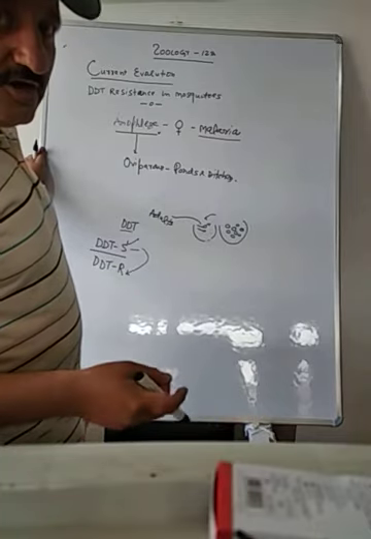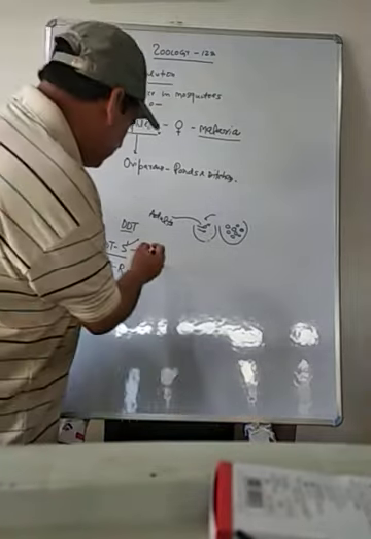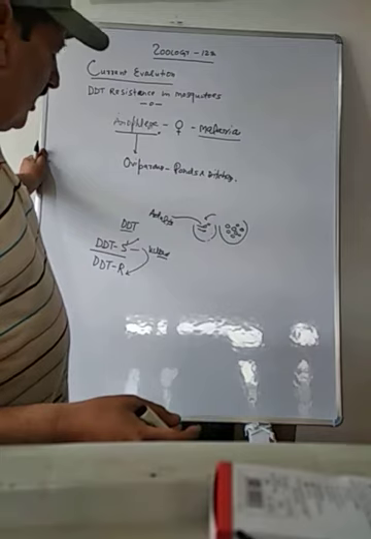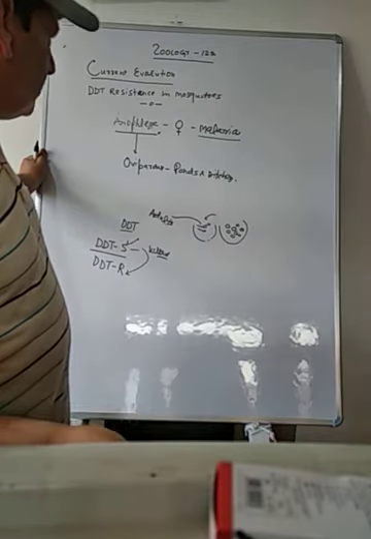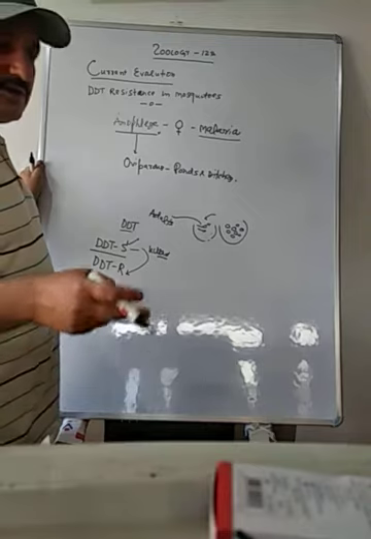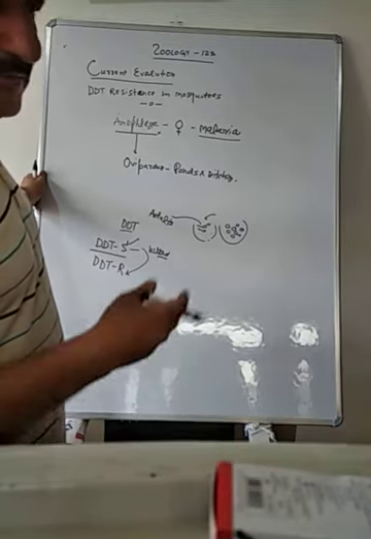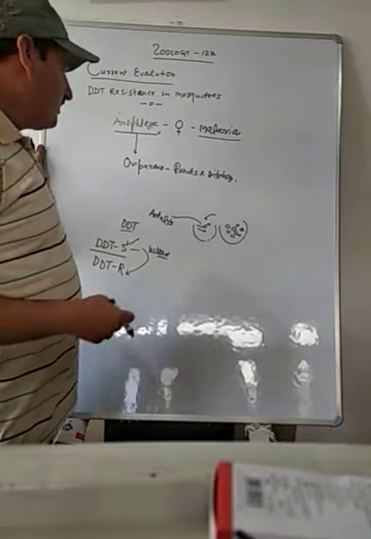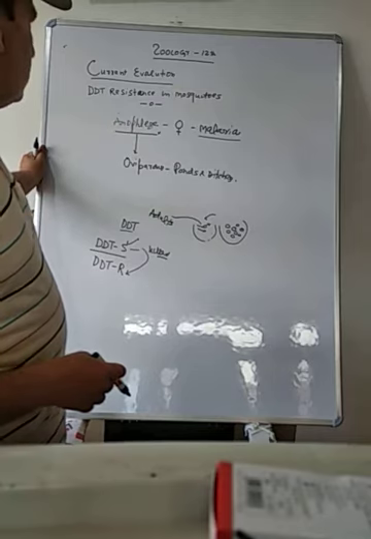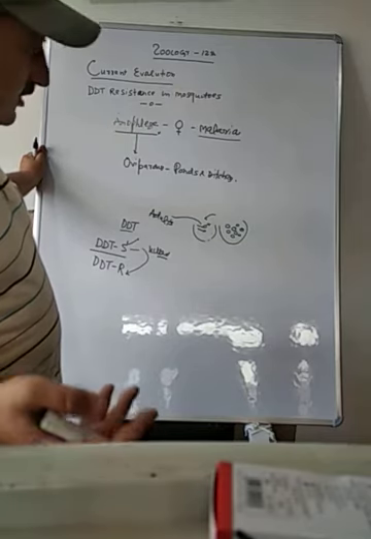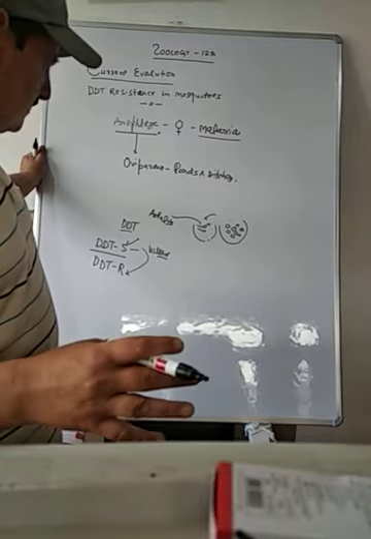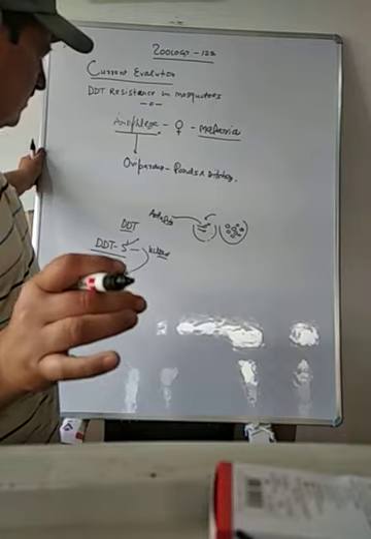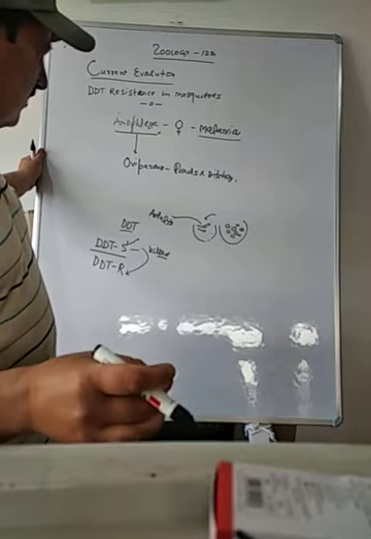Now, we have DDT-R. The DDT-sensitive ones were all killed, and these survived because they were not affected at all by the DDT. They got the resistance by changing one of their alleles, and they passed it from generation to generation. Now we are unable to control them with the help of DDT. So this is one example of current evolution in which a new strain of mosquito which is resistant to DDT was produced from the strain which was not resistant to DDT, which was called sensitive.